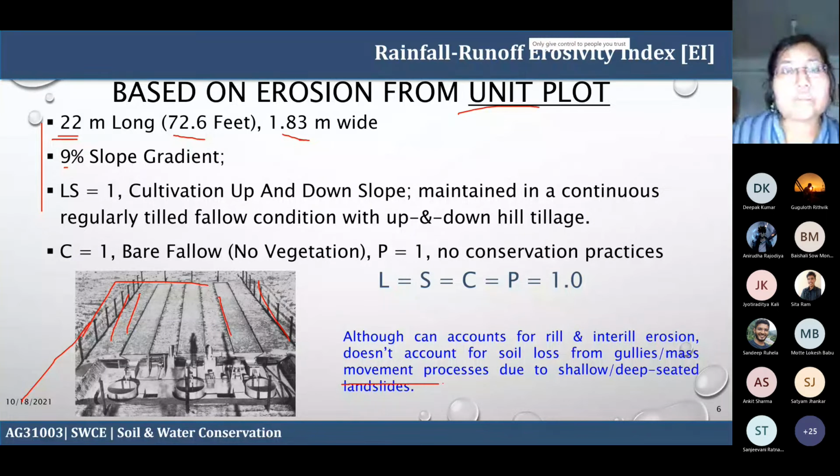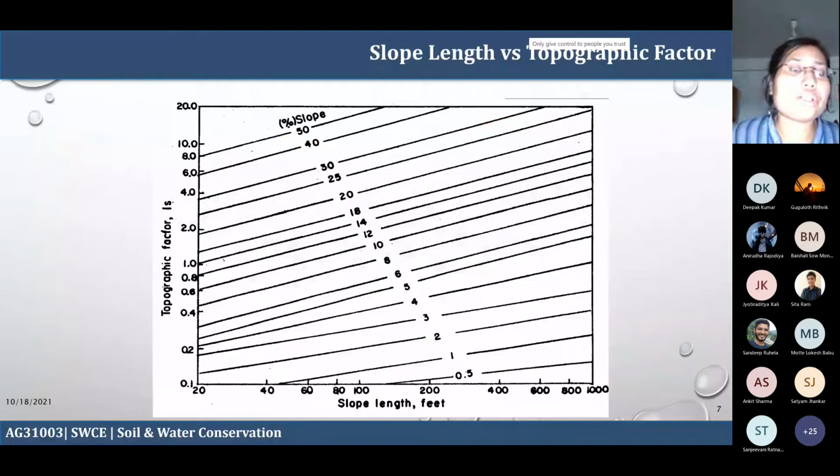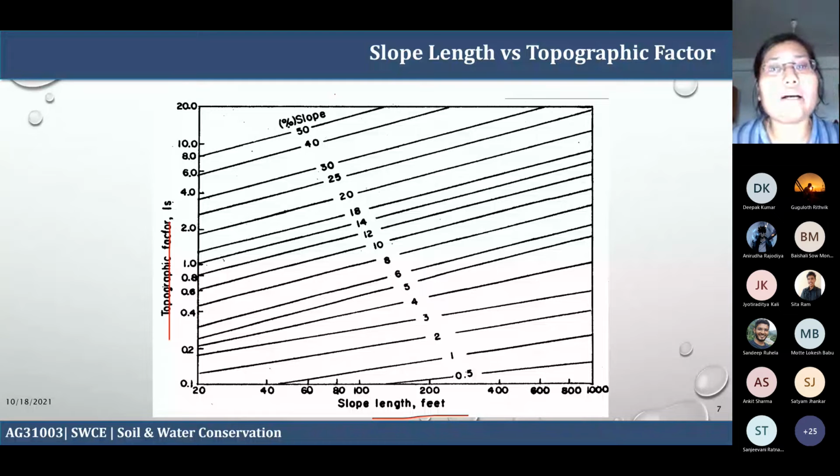Okay. So as I told, you need to also rely on certain graphs. This is the slope length versus the topographic factor, the LS factor. When we solve the problem, we will refer to this graph pretty often. Here you have the slope of the soil, starting from 0.5 up to 50% slope, which is considered most common, and then the topographic factor and the slope length. Considering this, we try to solve some of the problems or numericals.